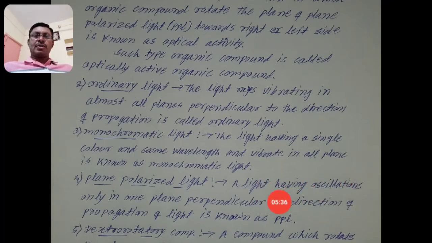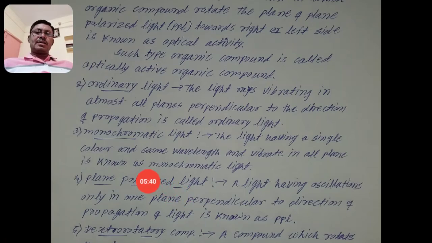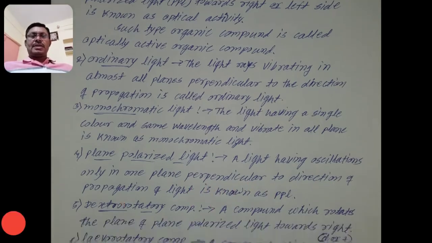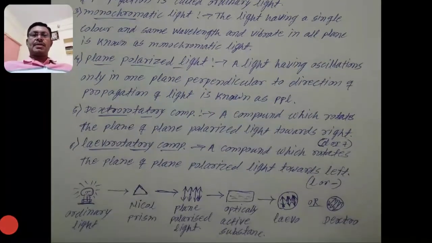If the propagation direction is from left to right, then it vibrates in a single plane perpendicular to it. That is known as PPL, plane polarized light.